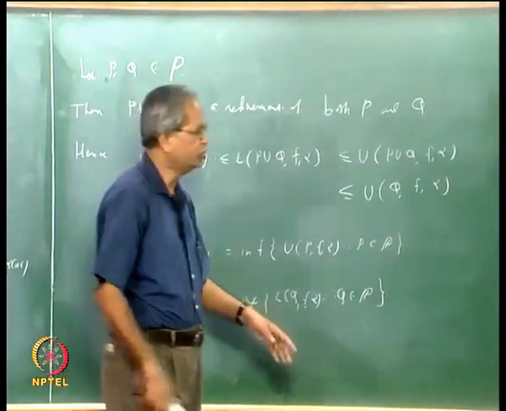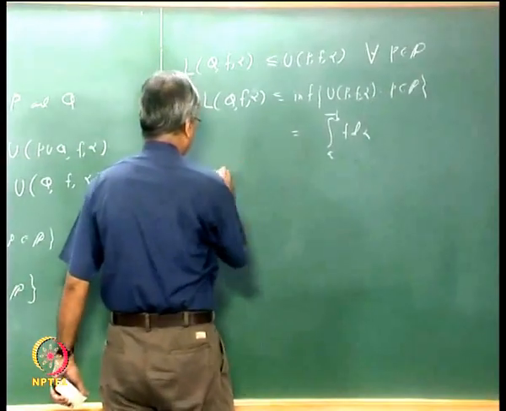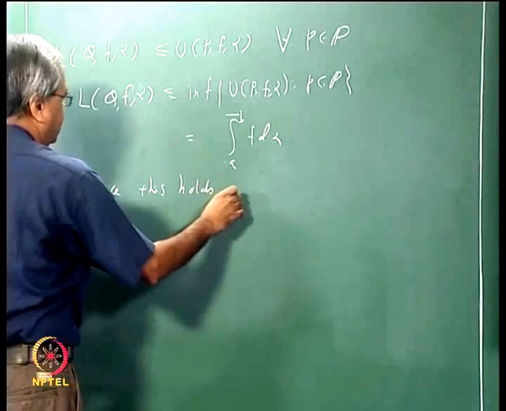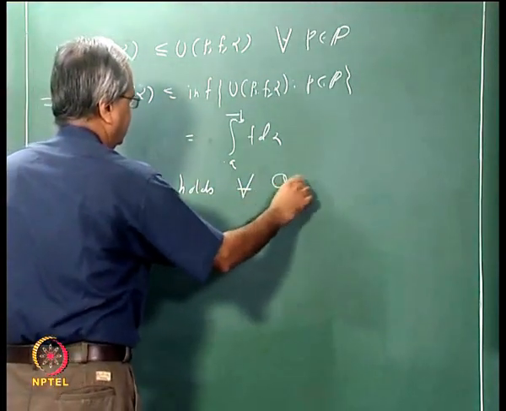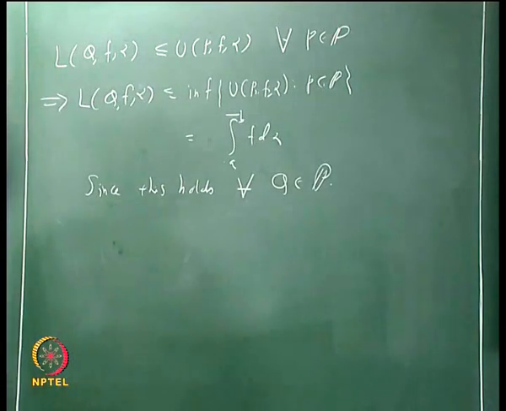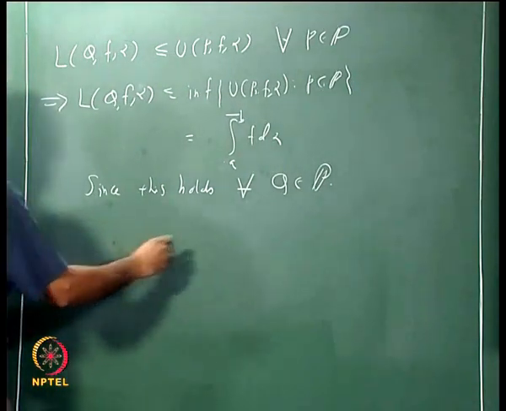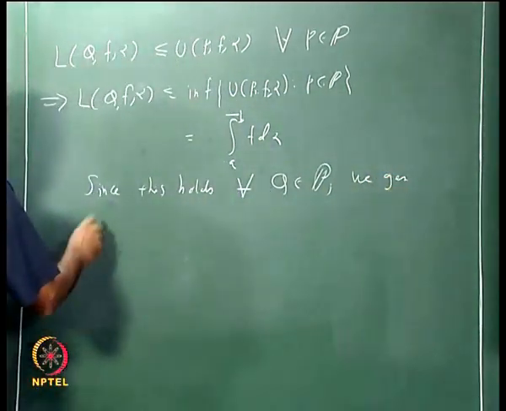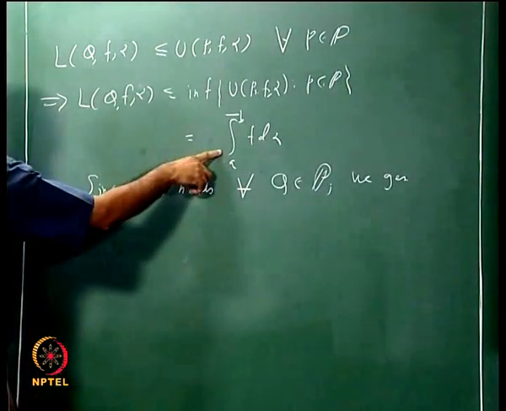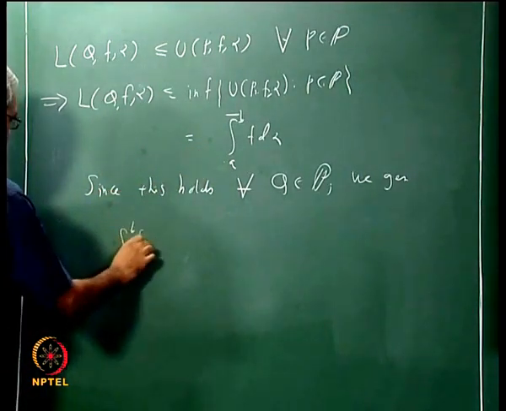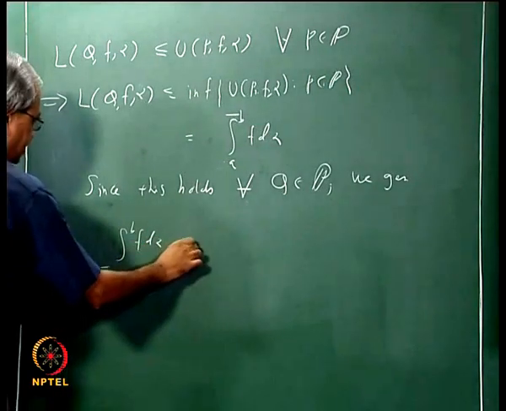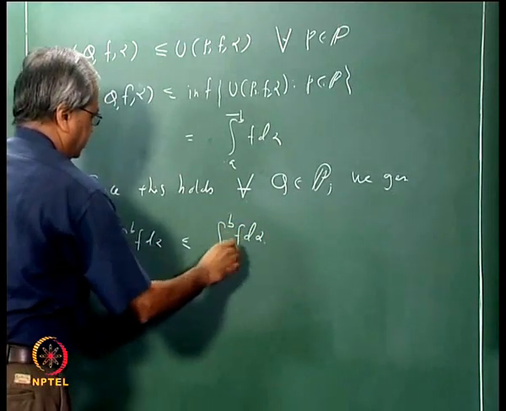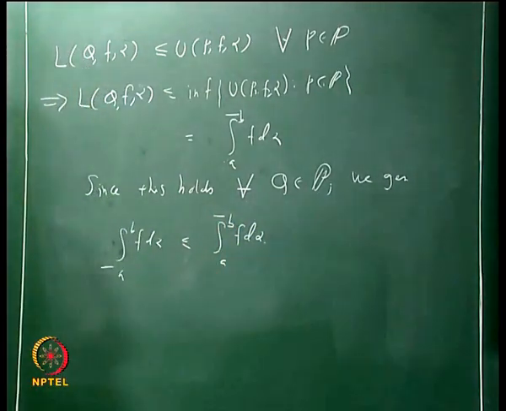So that shows that since this holds for all partitions Q in this set of all partitions, we get that the supremum of this must be less than or equal to this number, which is the same as saying that the lower integral a to b f d alpha is less than or equal to the upper integral a to b f d alpha.